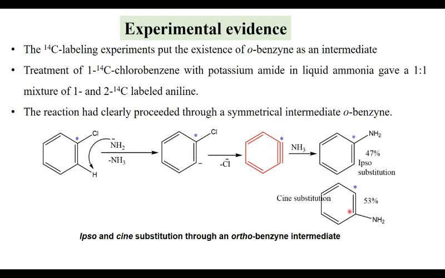Normally we were expecting that the amide will attack this carbon and replace chlorine, and we expected only 100% ipso substitution. But there is nearly an equal quantity of cine substitution, which is only possible if benzyne is formed as a reactive intermediate. Then here are the two possibilities: the amide can attack the ipso carbon or the cine carbon.